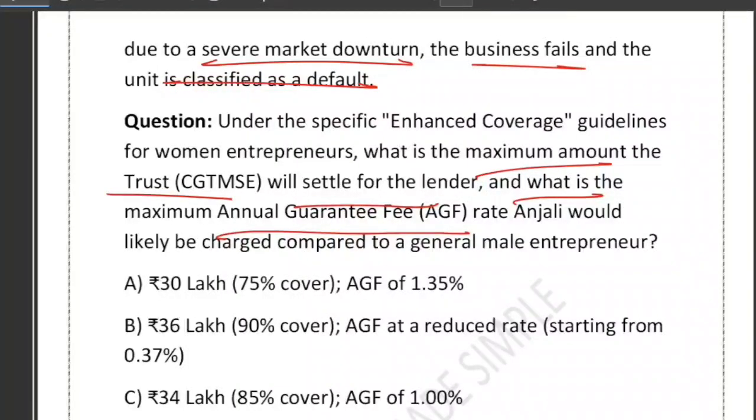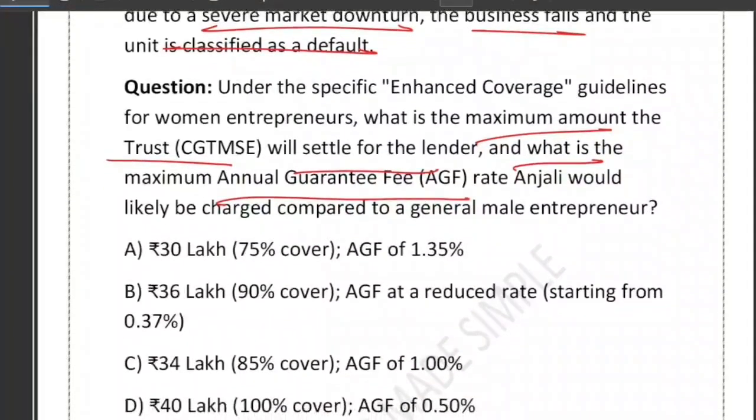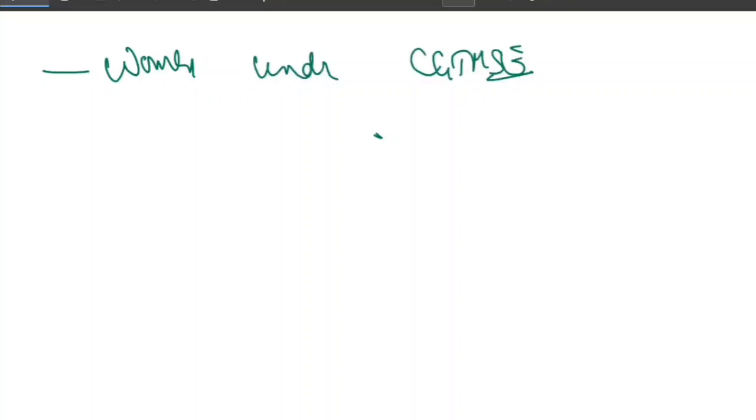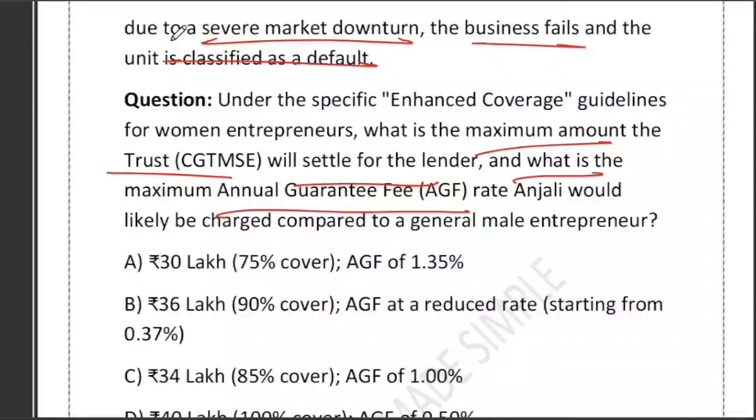The options they have given are 30 lakh with AGF of 1.35%, 36 lakh with AGF at reduced price, 34 lakh, and 40 lakh. Very good question. So let's understand the special rule for women under CGTMSE, because this question is most frequently asked. See, CGTMSE gives higher protection to women borrowers. Normally, a lender may get 75% to 85% guarantee cover, but for women entrepreneurs, the scheme gives 90% guarantee cover.